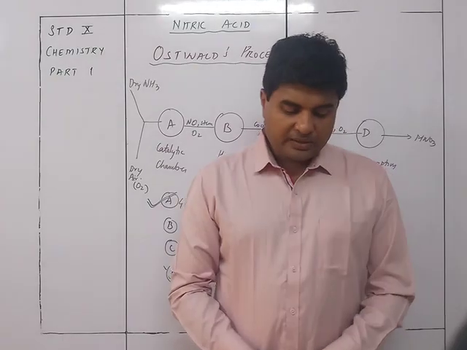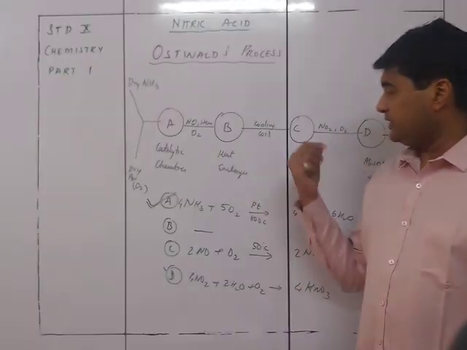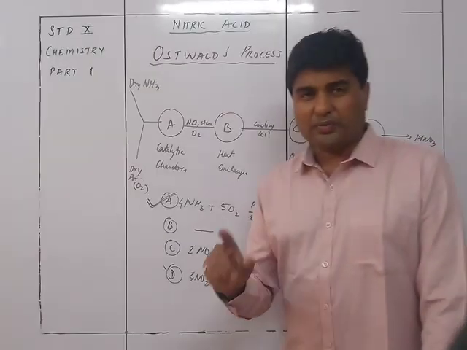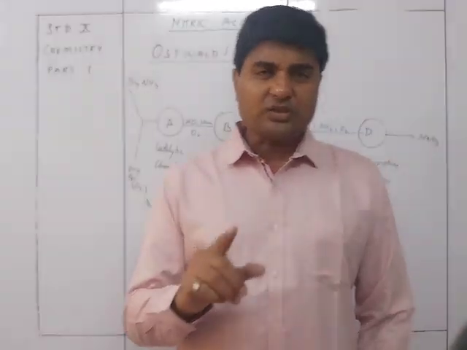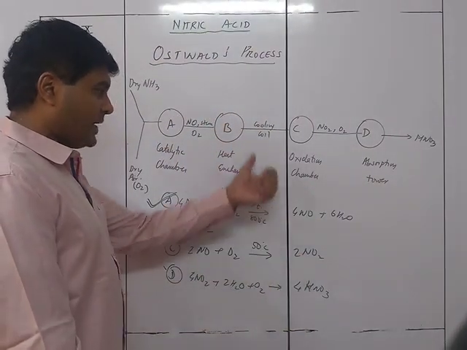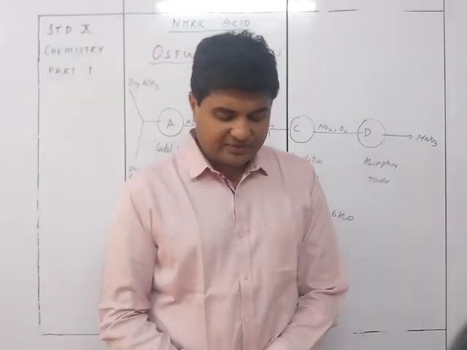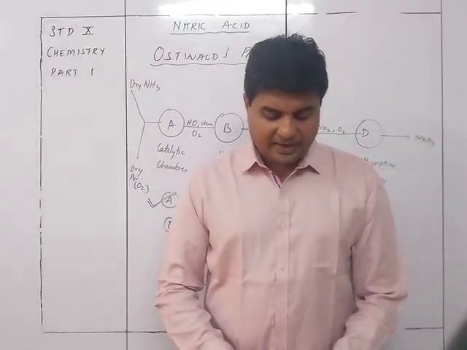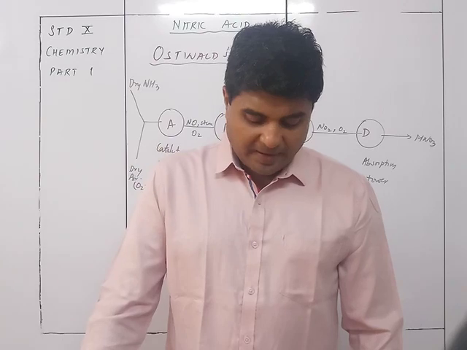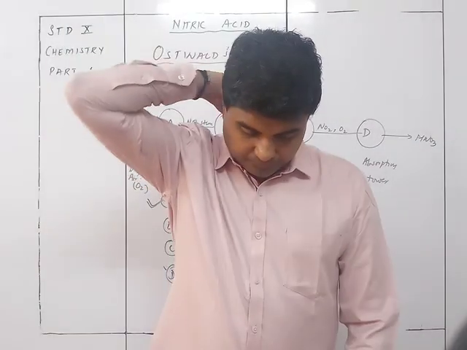Also, the reaction in the catalytic chamber is initially taken at 800 degrees Celsius, but afterwards this reaction is exothermic. Being exothermic, the heat is generated on a regular basis, and that's why later on we don't need to heat it. Since the reaction is exothermic, electric heating is done only initially. The heat evolved in the reaction further maintains the required temperature.